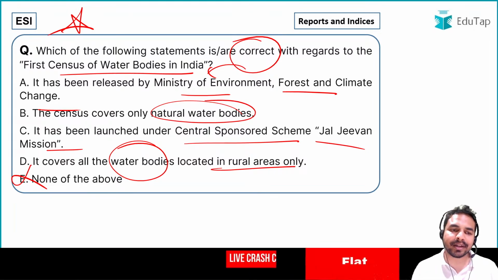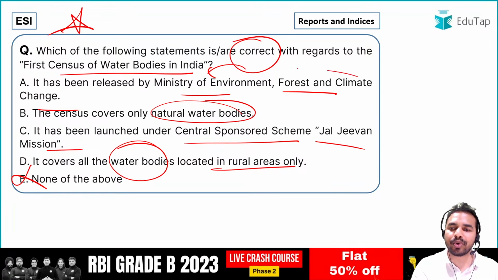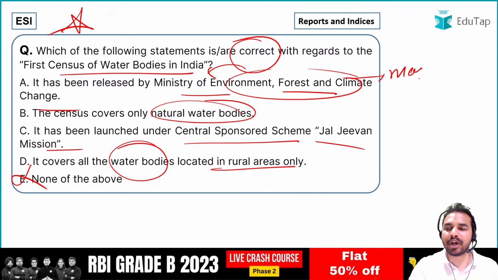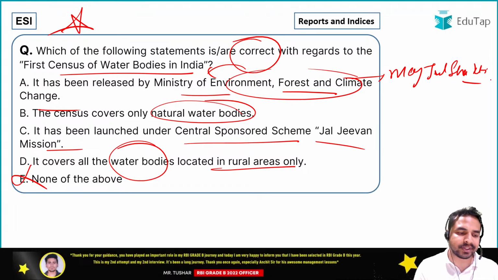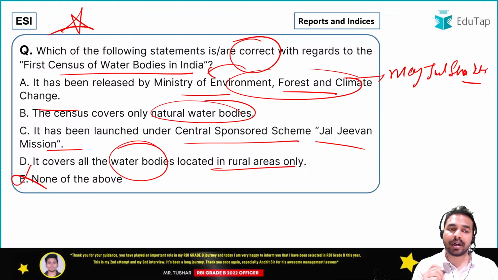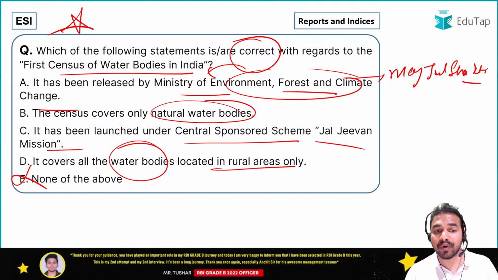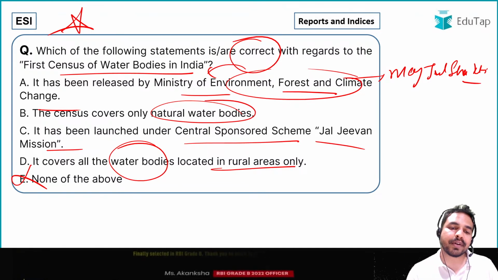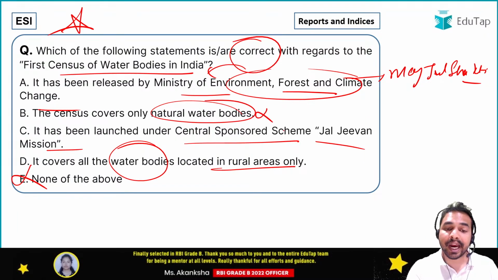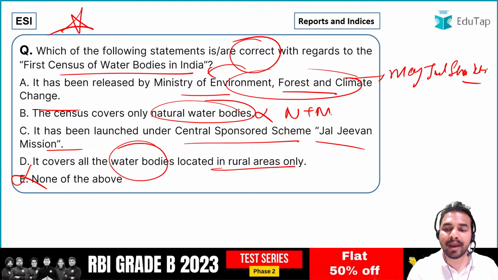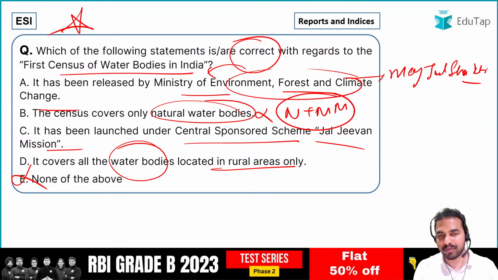So guys, when we talk about this particular report, who released this report? Ministry of Jal Shakti did. Okay, Ministry of Jal Shakti releases this report. Now when I talk about the census which covers the first water census of the water bodies in India, the census covers only natural water bodies. That is not at all correct, because it includes both natural and man-made bodies, that is human-made water bodies are also being included in this particular part.